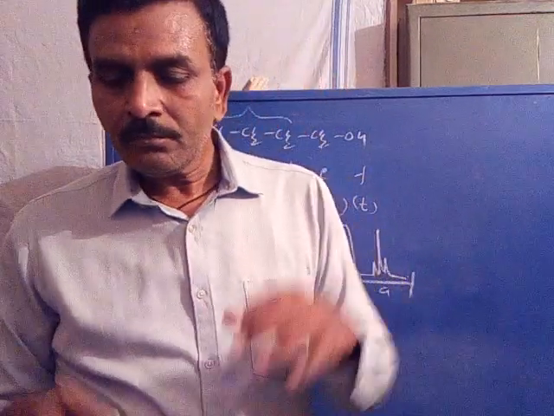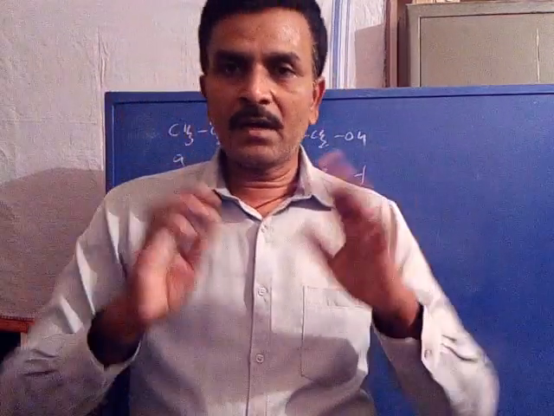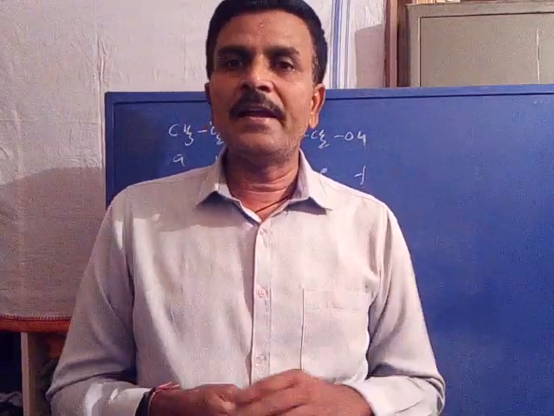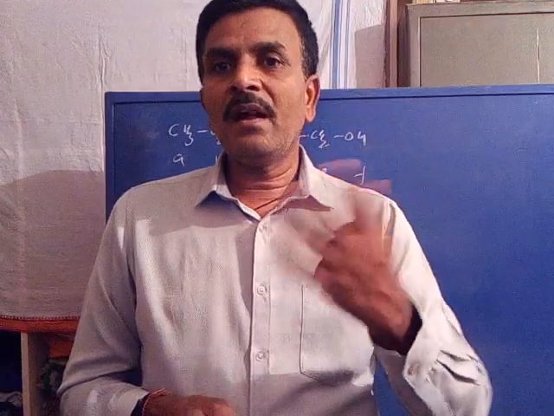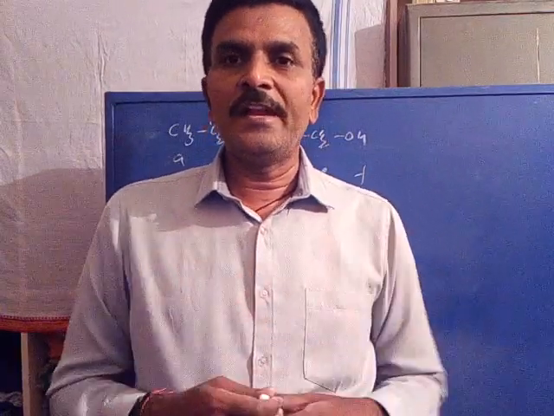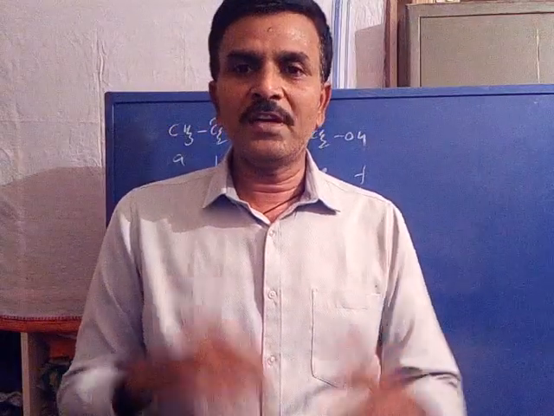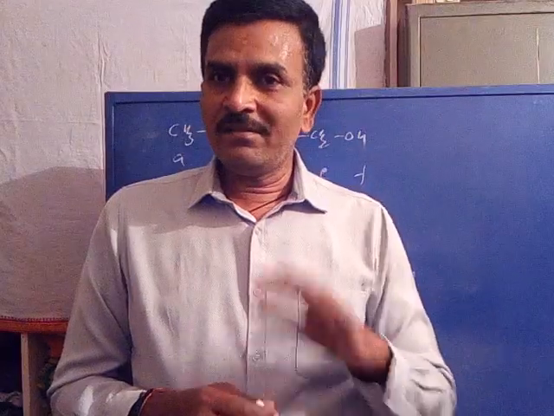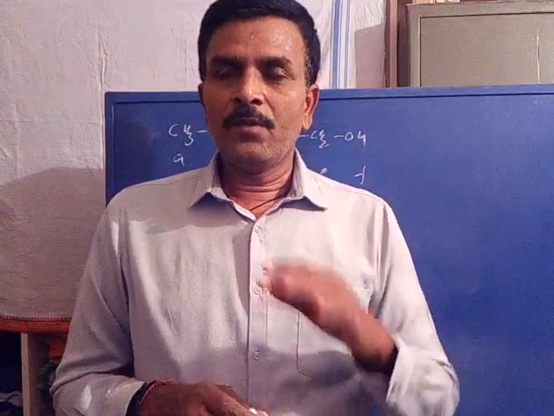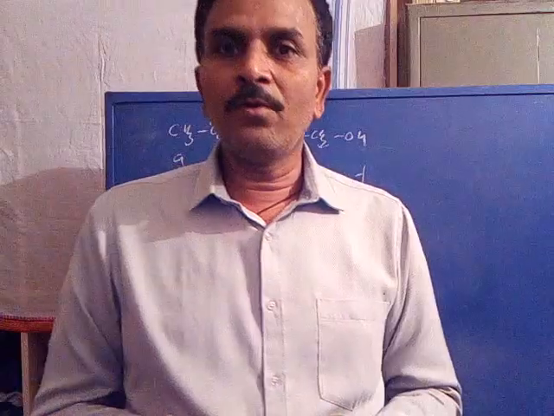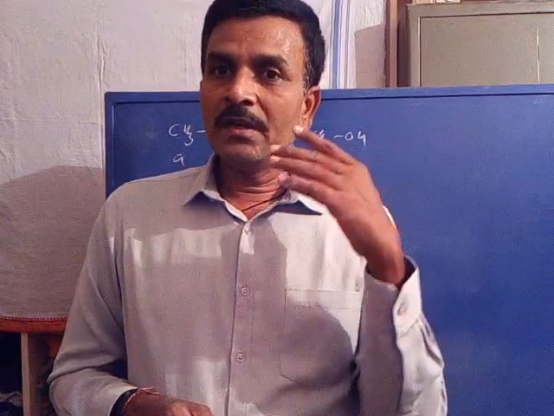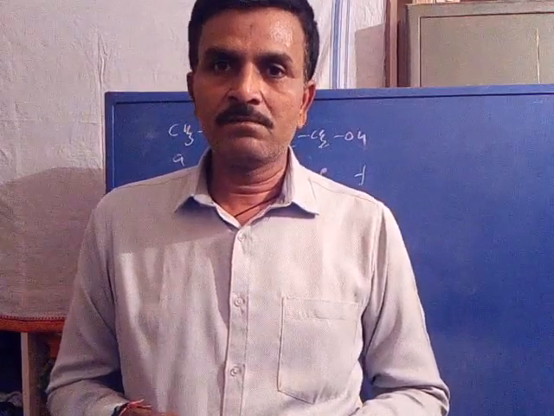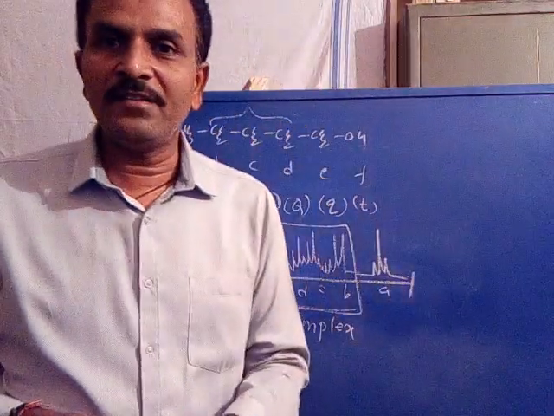Now here, if the magnetic or chemical environment of a set of protons are nearly identical, then their absorption frequencies are also nearly identical, hence overlapped. So that is the reason. Are you followed? When the frequency difference is less, they are overlapped. Frequency difference is less for a set of protons when the protons have nearly identical chemical or magnetic environment. Is it clear? Now coming to the application of lanthanide shift reagents.